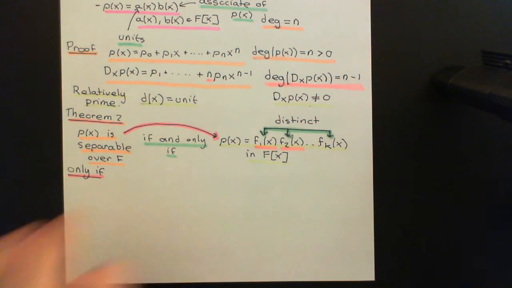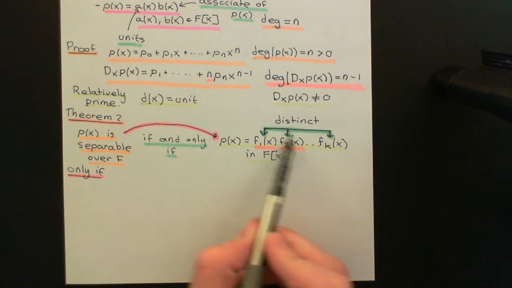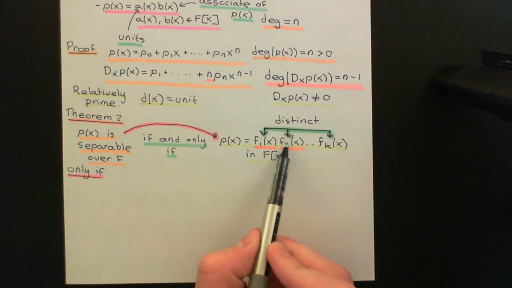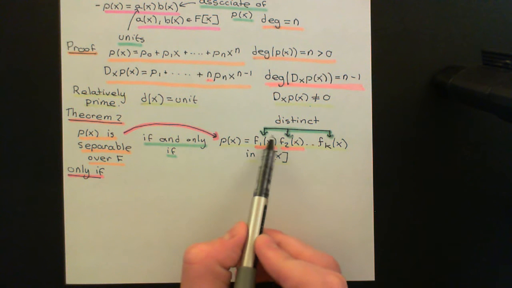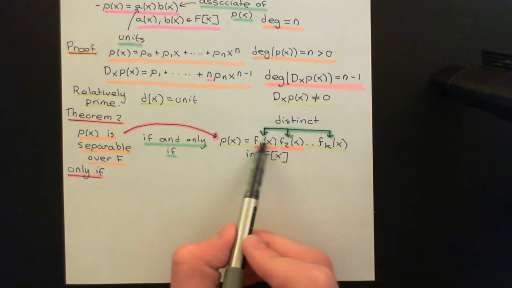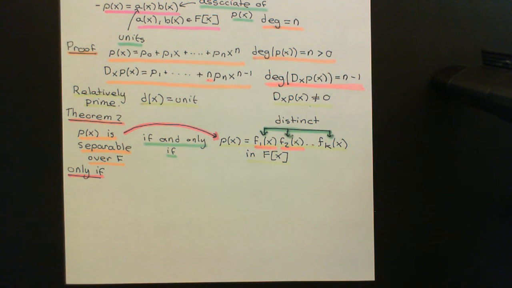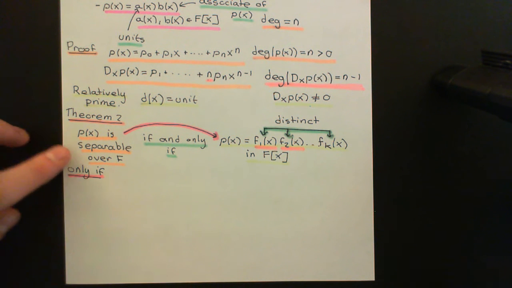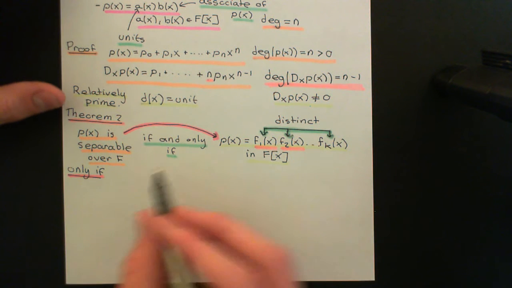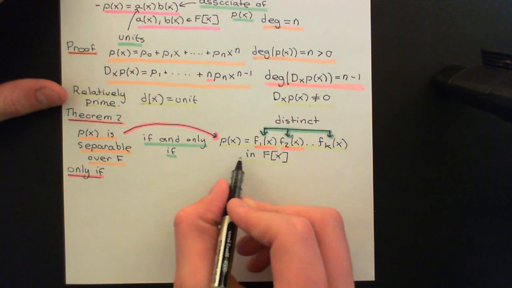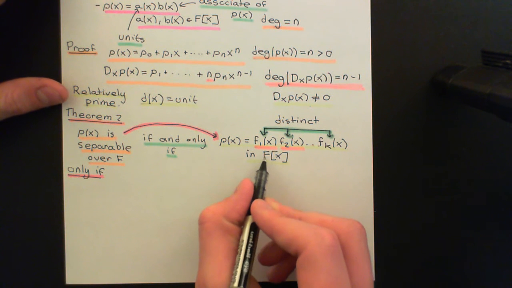One is just a unit times the other, and just by tinkering around with the unit here, maybe pulling the unit out, I can turn this into f1(x), and then I could have f1(x) to the power of 2 in my irreducible factorization here. Okay, so why then does this contradict the polynomial being separable over F? Well, of course, what you could then do is go into the splitting field.